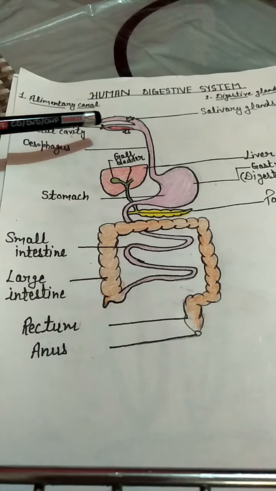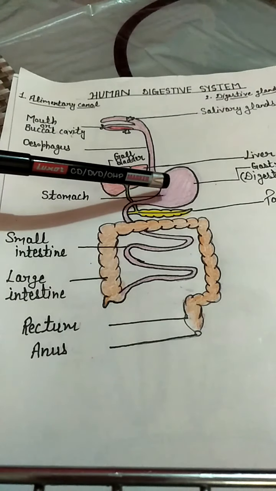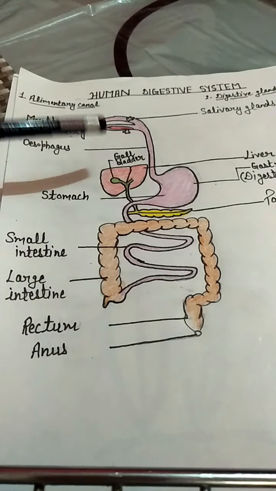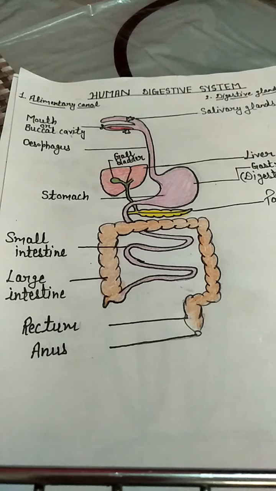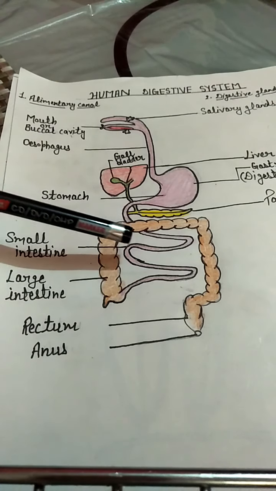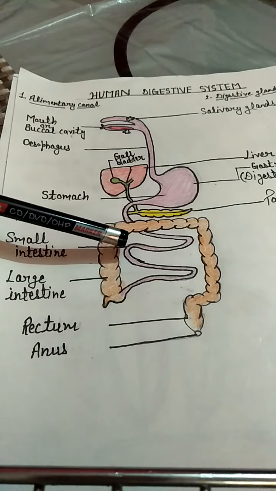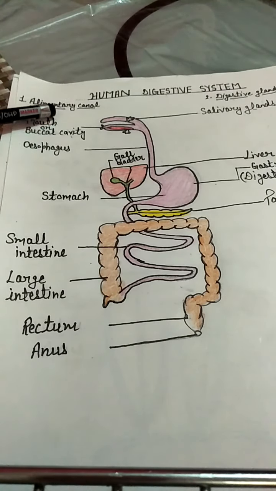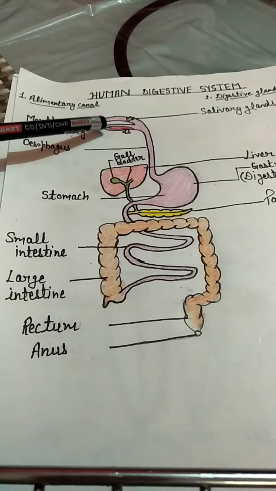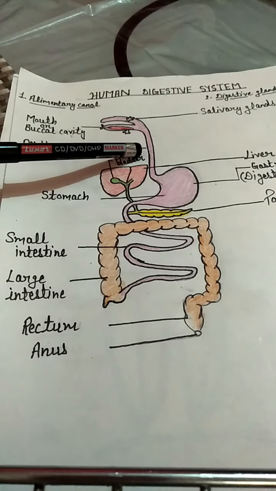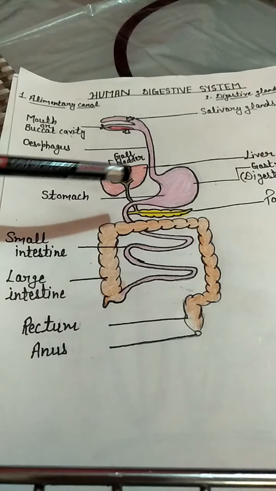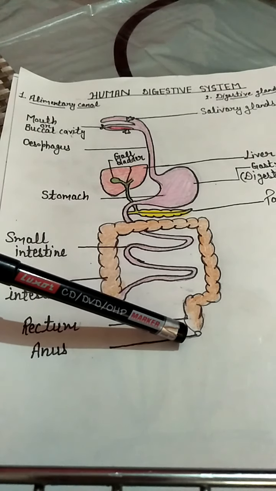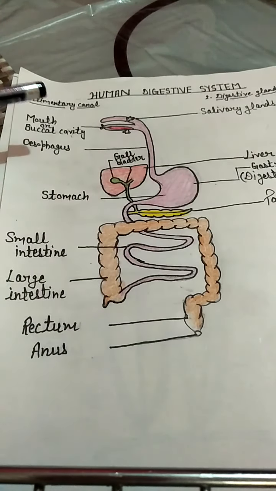What is the alimentary canal? It is a long tube-like structure which starts at the mouth and ends at the anus. This tube is about 9 meters long, and the small intestine is the longest part of the alimentary canal, which is about 6 meters long. So what are the different parts of the alimentary canal? First is the mouth or buccal cavity, second is the esophagus, third is the stomach, then the small intestine, then the large intestine, then the rectum, and at the end the opening, that is the anus.